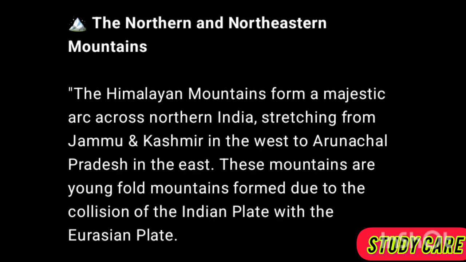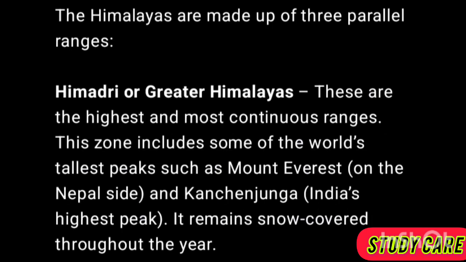The Northern and Northeastern Mountains. The Himalayan mountains form a majestic arc across northern India, stretching from Jammu and Kashmir in the west to Arunachal Pradesh in the east. These mountains are young fold mountains formed due to the collision of the Indian plate with the Eurasian plate. The Himalayas are made up of 3 parallel ranges. Himadri or Greater Himalayas, these are the highest and most continuous ranges. This zone includes some of the world's tallest peaks such as Mount Everest, on the Nepal side, and Kanchenjunga, India's highest peak. It remains snow-covered throughout the year.